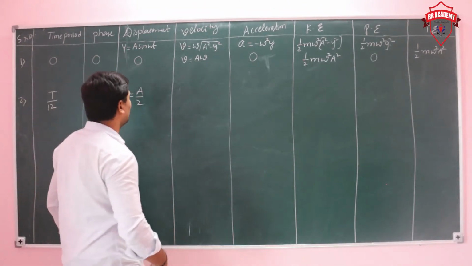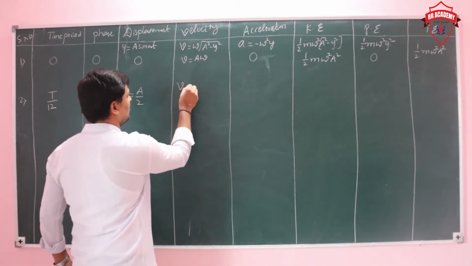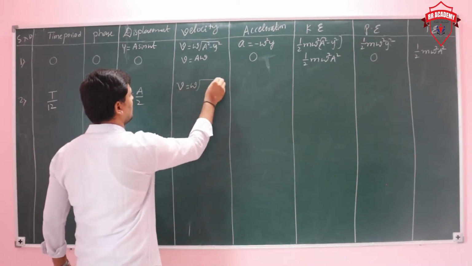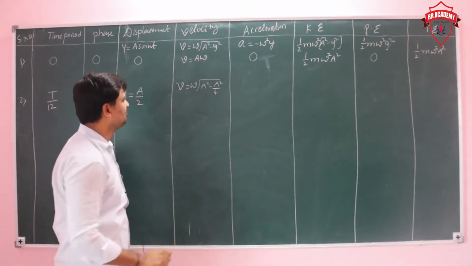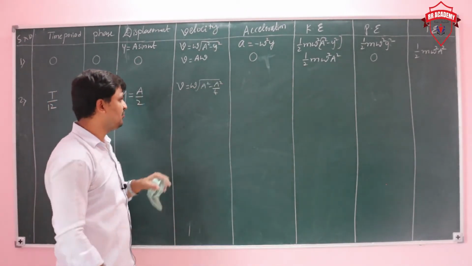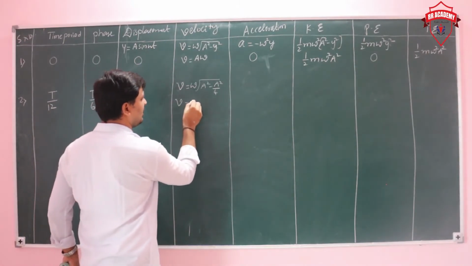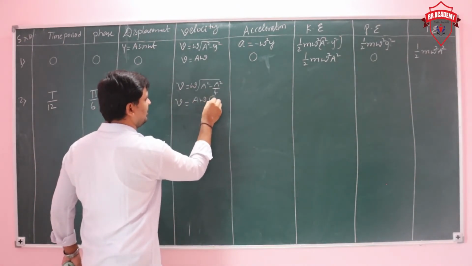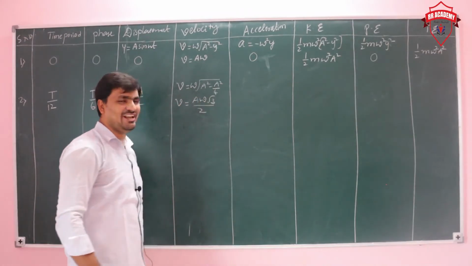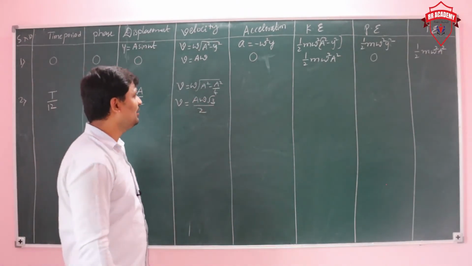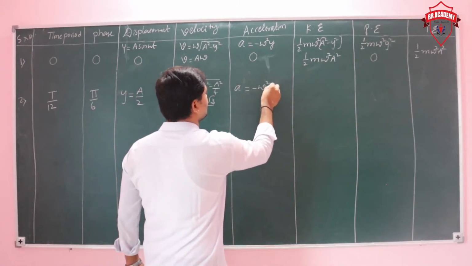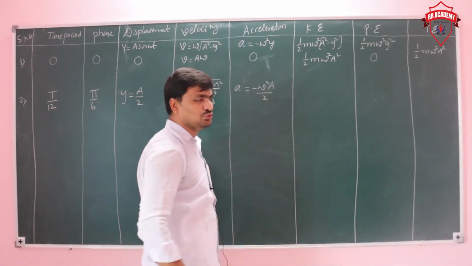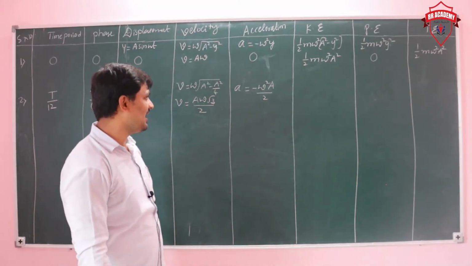Now what about the velocity value? The velocity is omega into the square root of a square minus a square by 4. If we simplify this, how much do you get? a omega into root 3 by 2. What about the acceleration here? Acceleration comes to minus omega square a by 2.